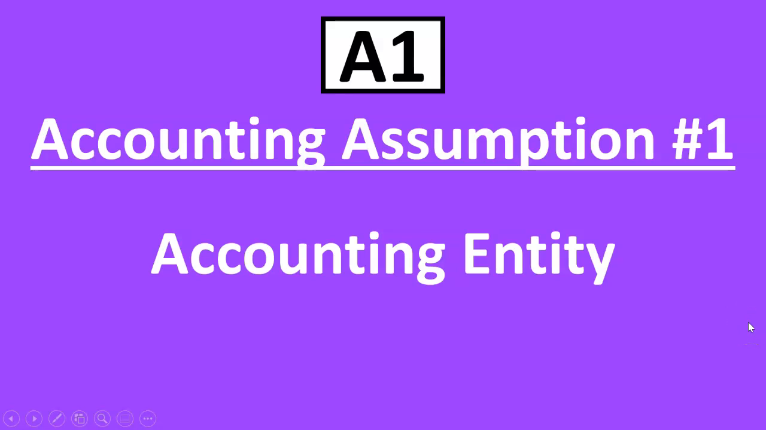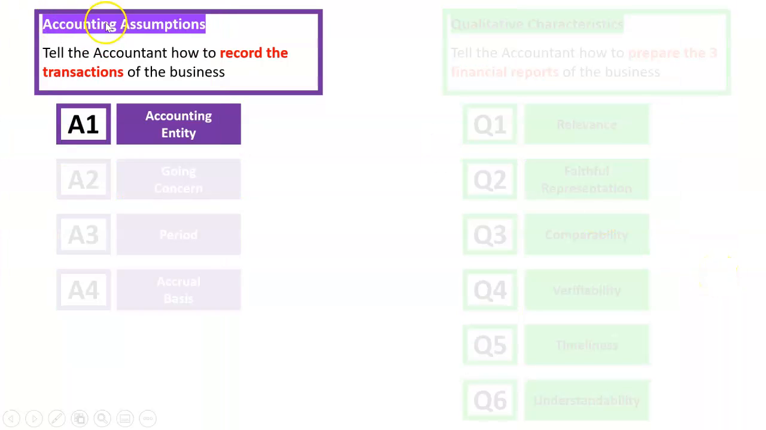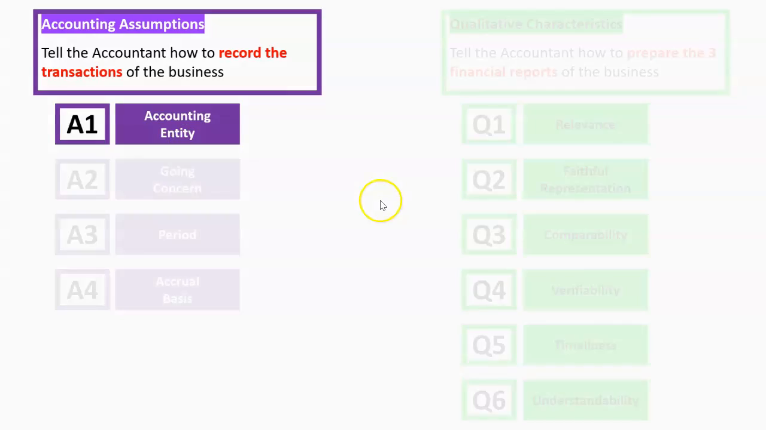The first rule of accounting is in the accounting assumptions group, and it is called accounting entity. So we're going to try and remember this by saying it's in the accounting assumptions, which is the A group, not the Q group for qualitative characteristics, and it's the first one, A1, accounting entity.